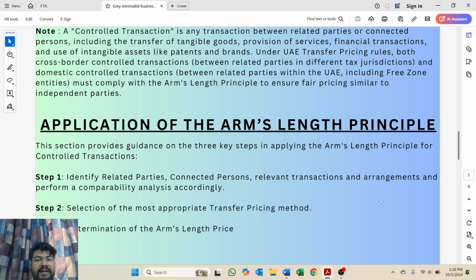After that, based on that service or goods, we'll do a comparability analysis, and then we'll select the arm's length transfer pricing method. Then for those goods and services, we'll use the transfer pricing method, and then we'll determine the arm's length price for such goods and services. This is how the arm's length principle can be used.